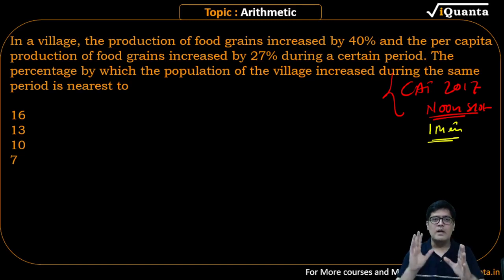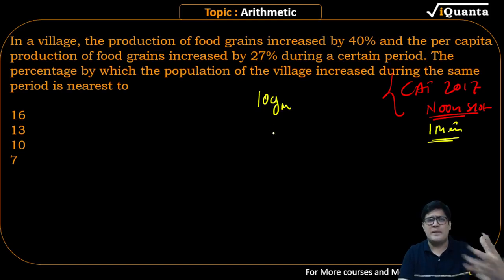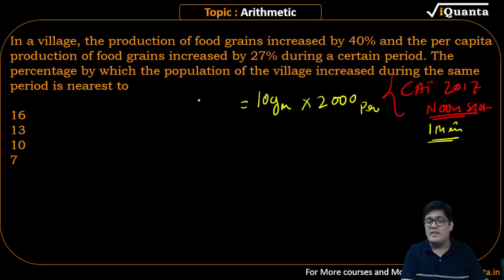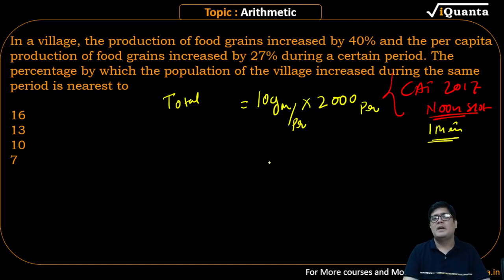First of all, forget those values. What is the relation here? If I say every person consumes 10 grams of something, and the population of the town is, let us say, 2000, then this is the total consumption. When you say 10 gram per person, that is consumption. This is called per capita, per person consumption. Multiplied by population of the village should be total consumption.